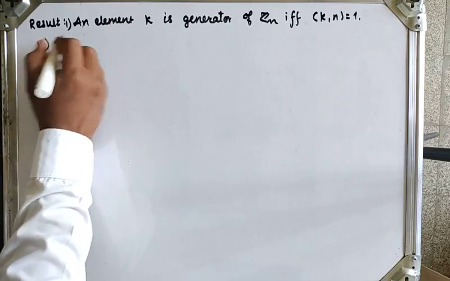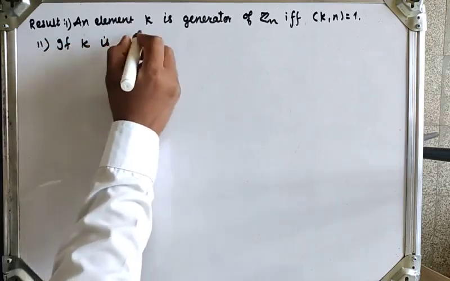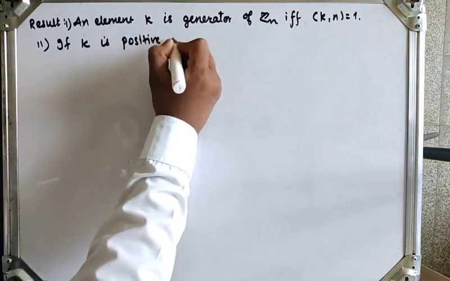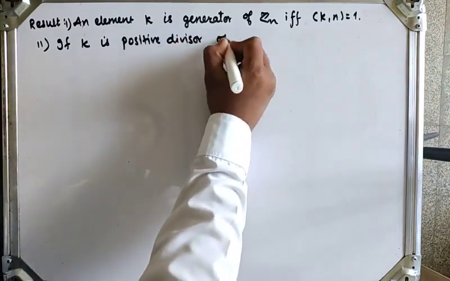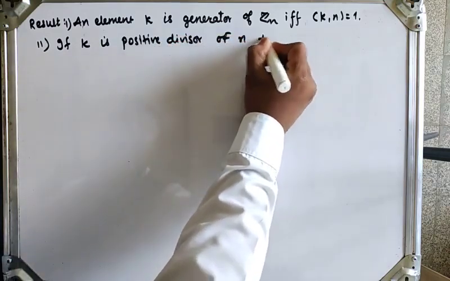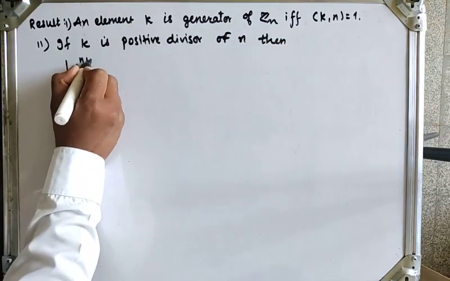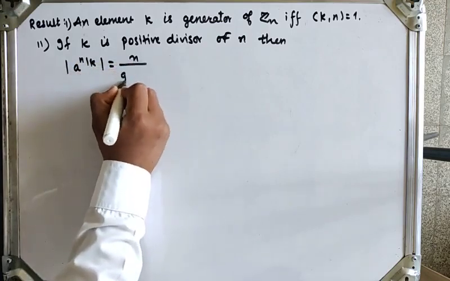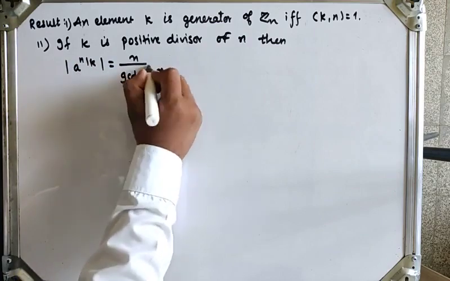Second one: if k is a positive divisor of n, then the order of a raised to n by k is n upon gcd of n and n by k.